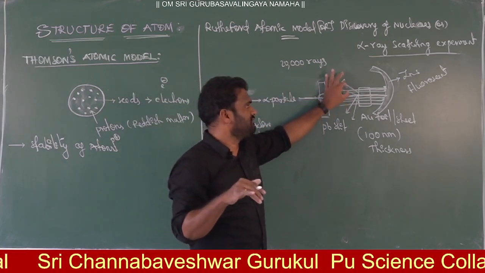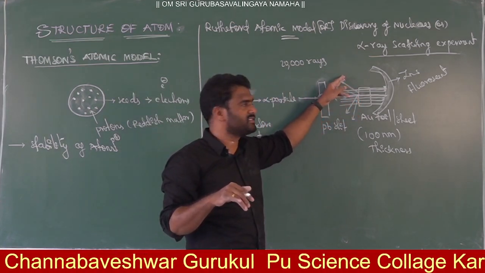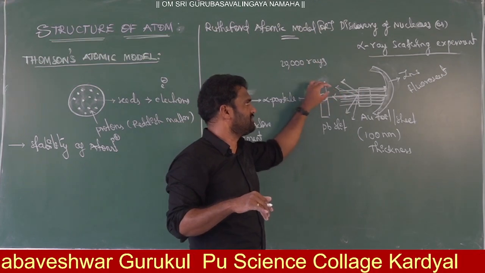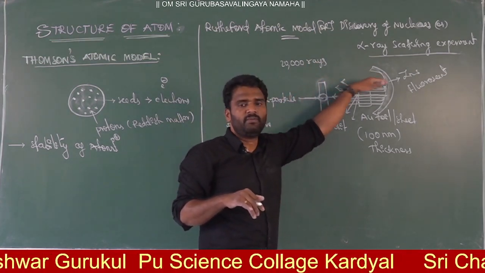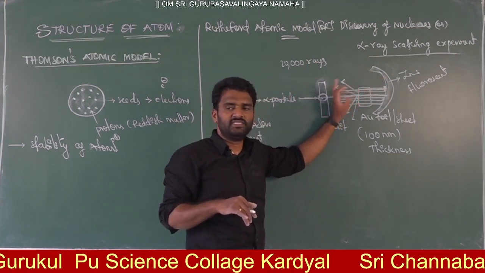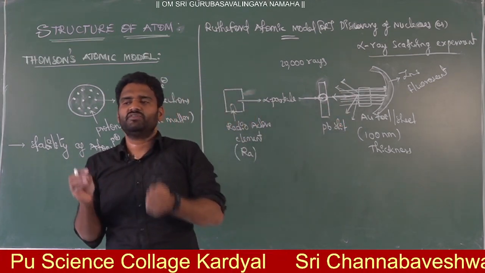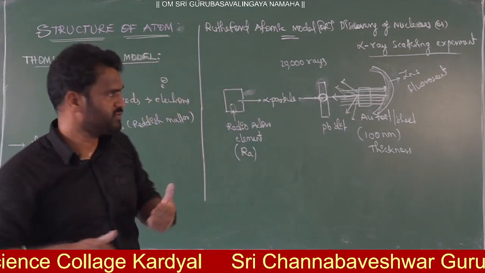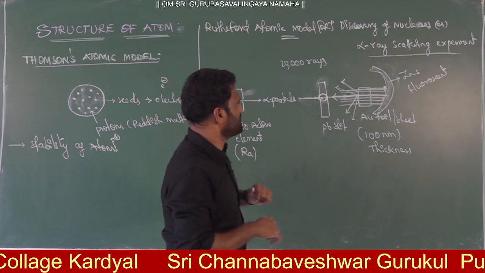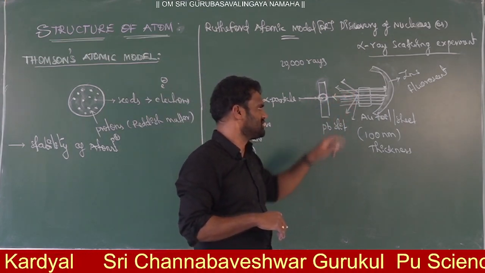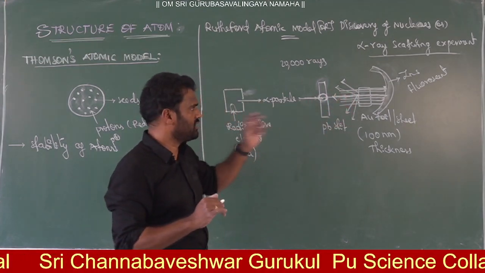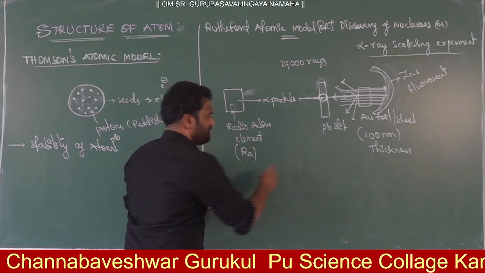Of the remaining, a few particles are deflected at different angles, and more than 90-95% of the particles pass through the gold foil without deflection. These are the experimental observations he made. Then from these experimental observations, he drew conclusions. So what points did he conclude?